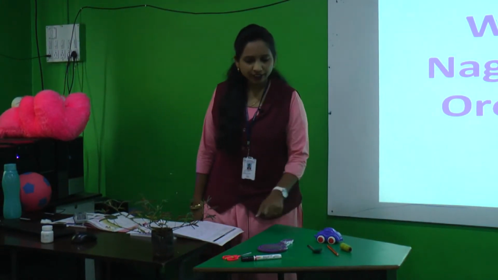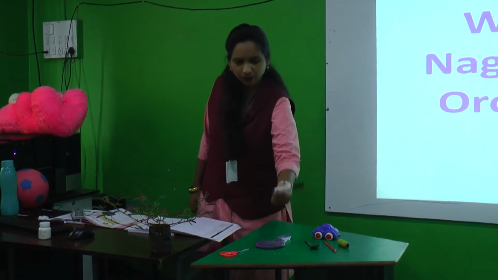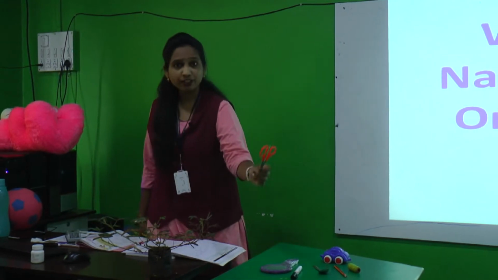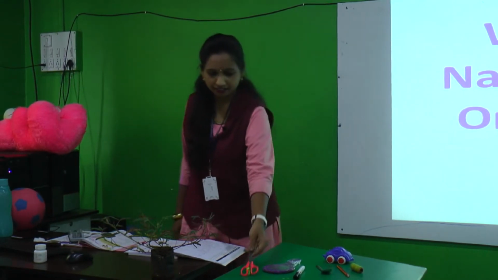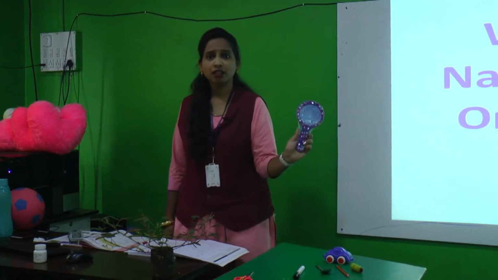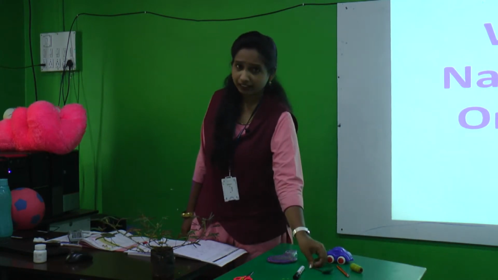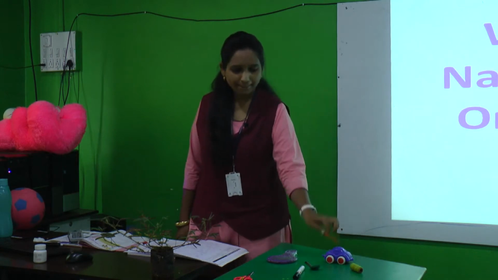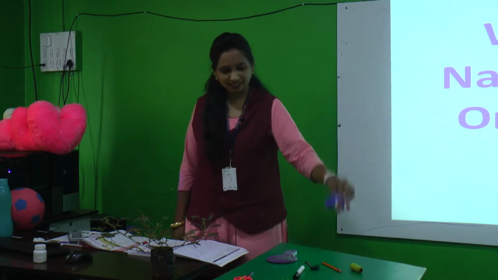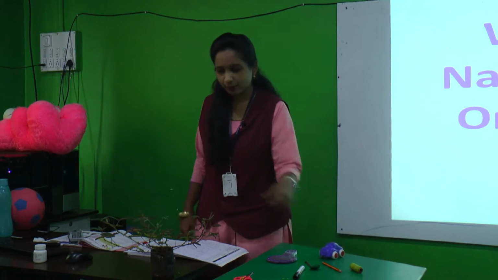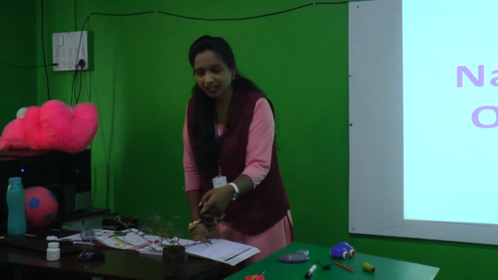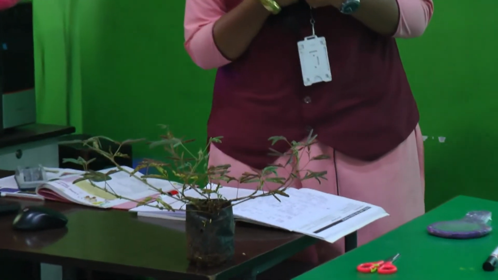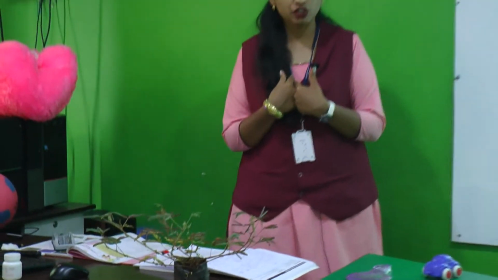Can you name few things? Yes students, tell me, what is this? This is the marker. What about this? Scissor. This one? Mirror. And this? Spoon. This one? Pencil. This is toy car. And what about this? See the plant? This is plant. And what about me? Yes, I am your teacher.